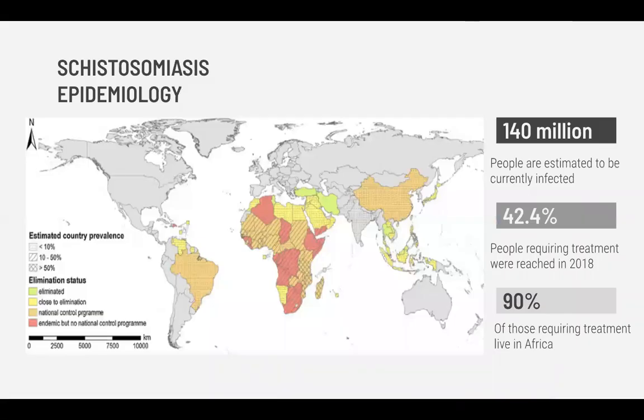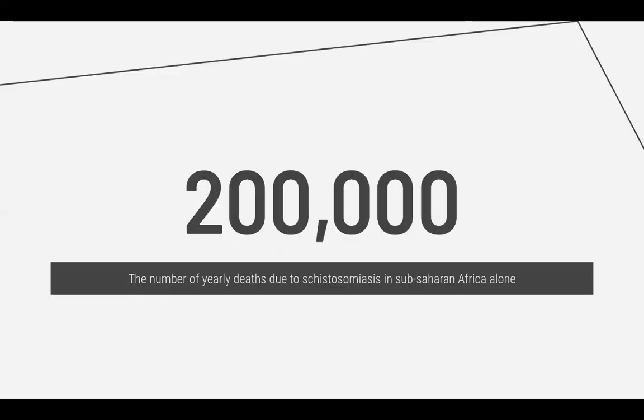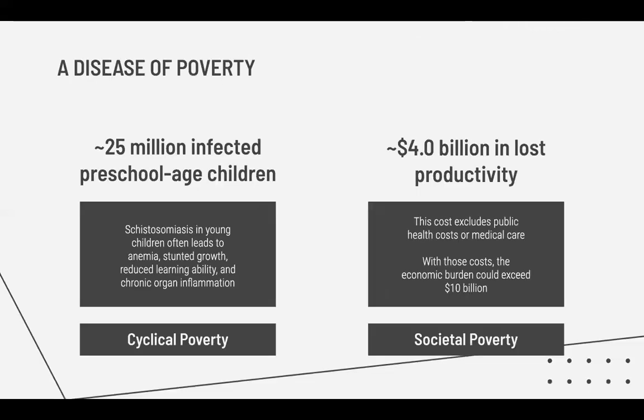To give an idea of how massive schistosomiasis is, at this very moment, about 140 million people are infected right now. And in 2018, less than half of those received treatment. In sub-Saharan Africa, there were 200,000 deaths attributed to schistosomiasis. This gives it a death rate of about 2%, 20 times more dangerous than the common flu. This is a disease of burden, which can infect entire countries along with the individuals.